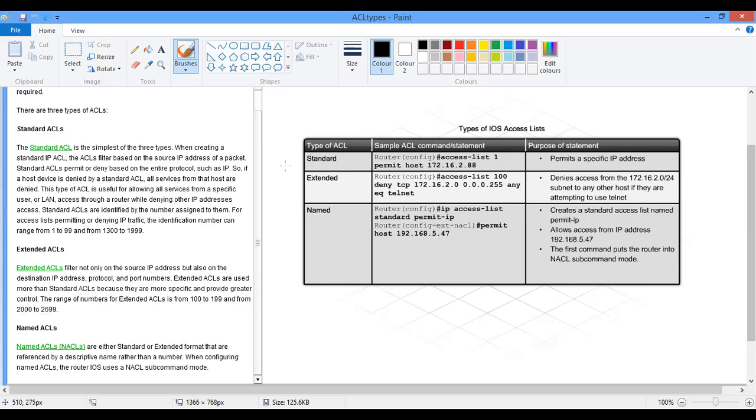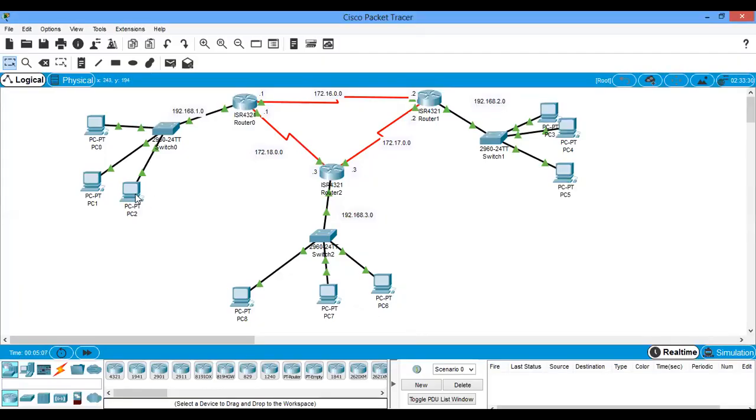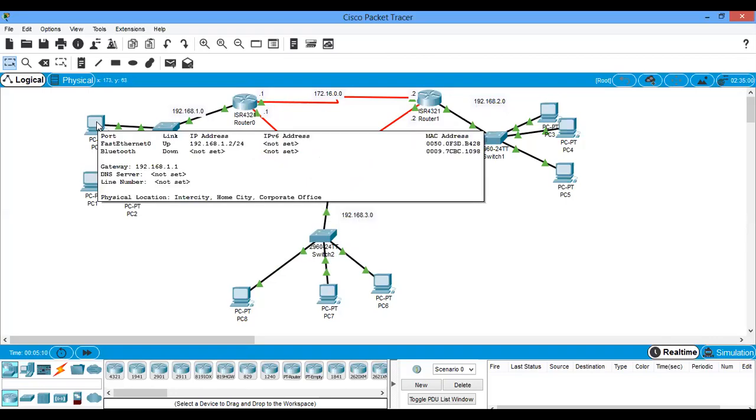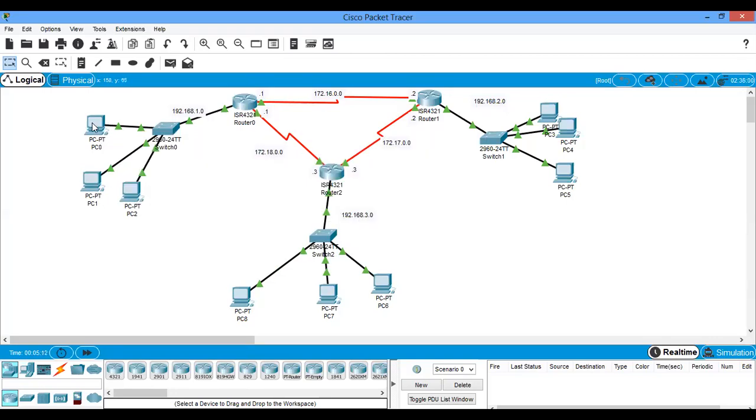Now, we are starting with standard. Standard is actually used, as I said before, to filter all services from the source. Take it from here that this particular source, this PC, let's say PC0, for instance, and I only want this PC0 to have access to outside this network.